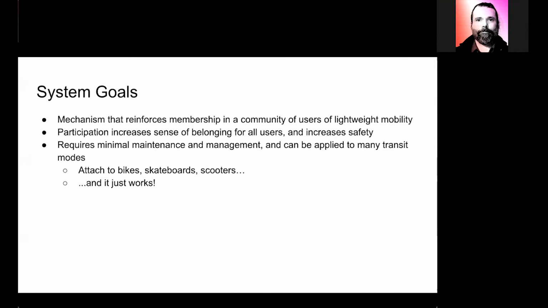So to address this question, we have developed a series of system goals in which there is a mechanism that reinforces membership in a community of users of lightweight mobility modes, that participation increases a sense of belonging for all users and increases safety, and requires minimal maintenance and management, such that it can be applied to many transit modes such as bicycles, skateboards, and scooters, and it just works.